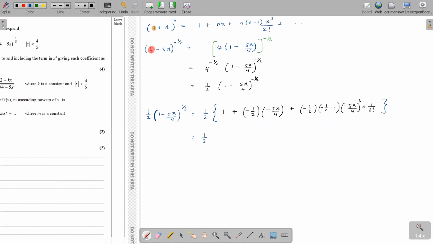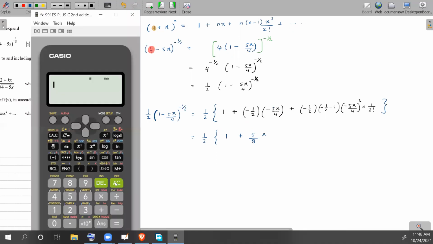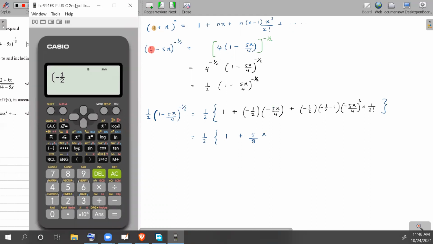Half is outside. 1, and what happens here? Minus is a plus, so plus 5 over 8x. Okay, and then the other one, you'll have to work on it. It's a matter of typing in the calculator. There's a lot to type. Minus half times minus half minus 1, which is basically minus 3 over 2.